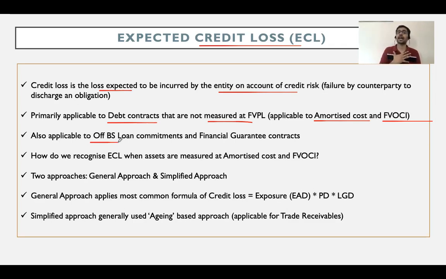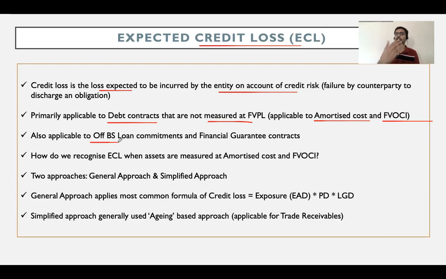So it is basically a financial guarantee for me. I have given a financial guarantee. It is a contingent liability for me. Financial guarantees are off balance sheet commitments and contingent liabilities. It is a contingent liability for me, and I am expected to recognize ECL on such financial guarantees as well.